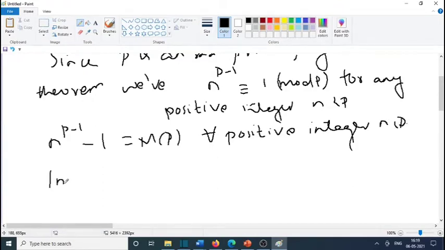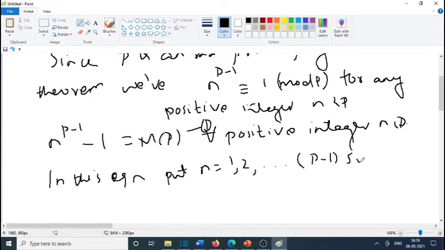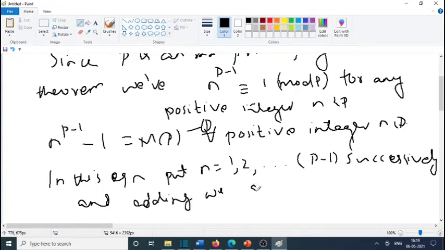In this equation, we can put n equal to 1, 2, 3, etc., p minus 1 successively and add.